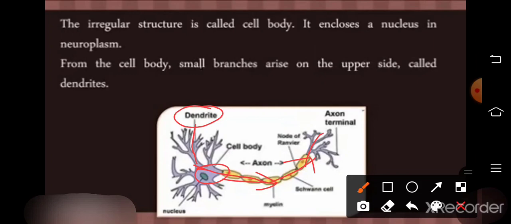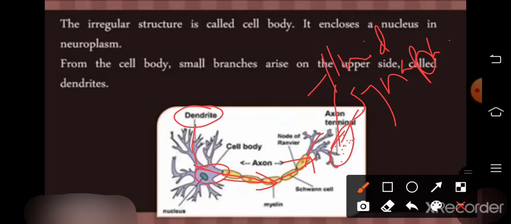At the terminal end of the axon, some gaps are found. These gaps are called synaptic gaps, and they are filled with synaptic fluid. After this, the next neuron's dendrite portion is attached. So the messages are transferred from one neuron to another neuron.